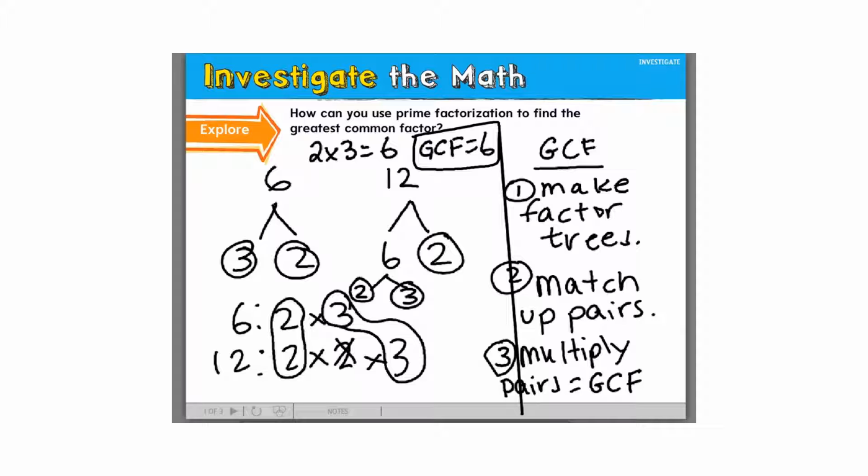2 can also go into 12, can't it? But 2 is not the biggest number that can go into 6 and 12. It is a common factor because it goes into both, but it's not the greatest common factor. And here we're looking for the greatest common factor.